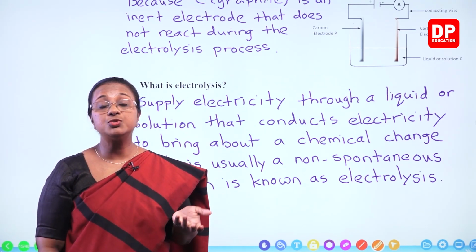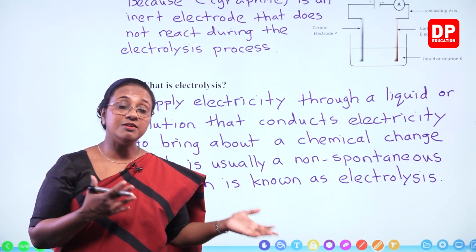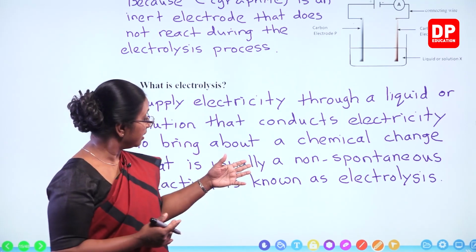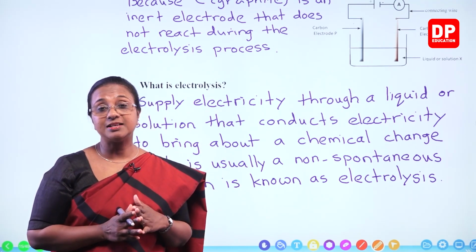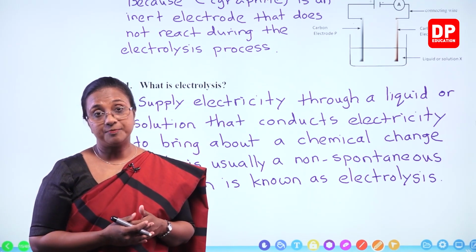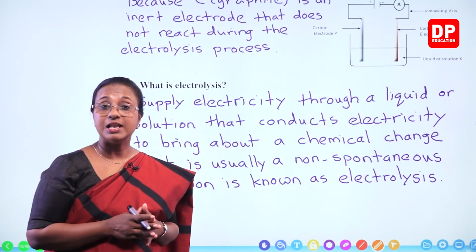When we have fused sodium chloride, normally it does not divide to give sodium liquid and chlorine gas. That is what is known as a non-spontaneous reaction. But by supplying electricity, we can do that. That is how we extract sodium. So that is the process of electrolysis.